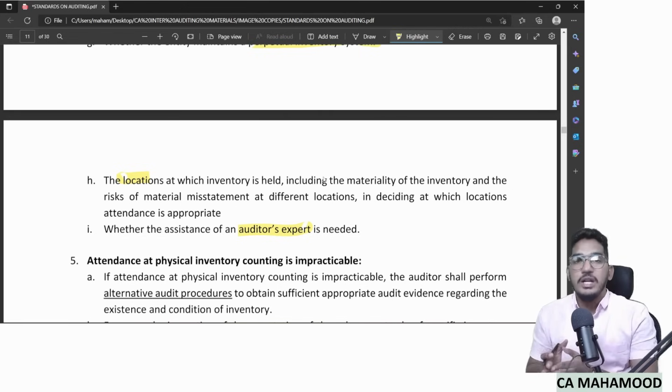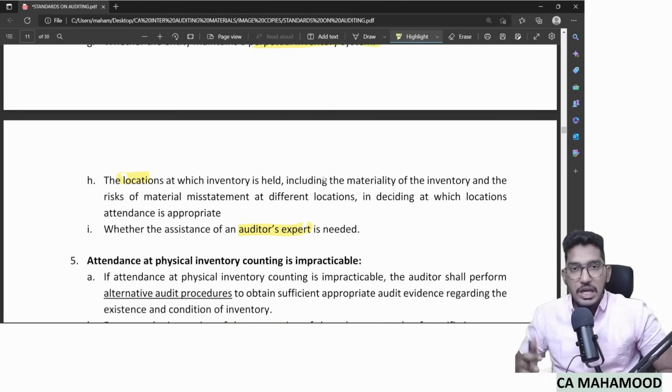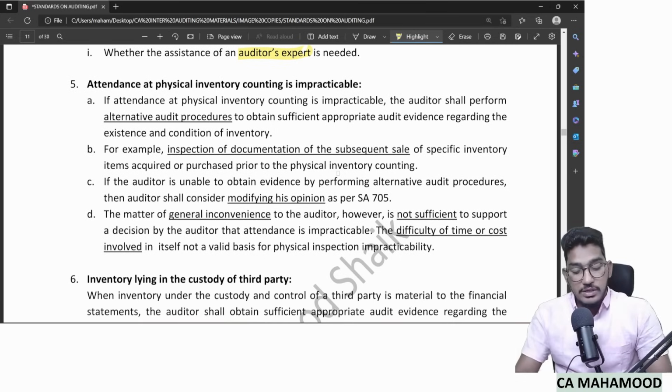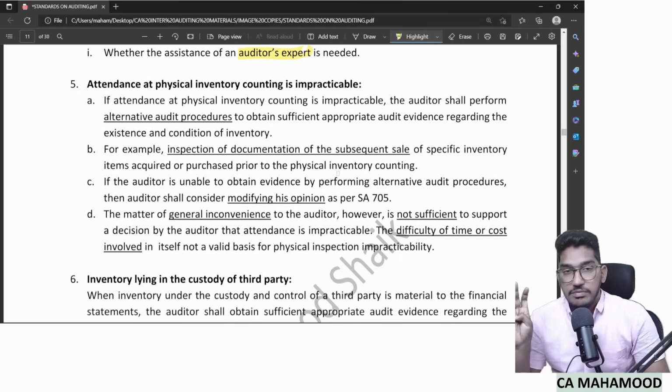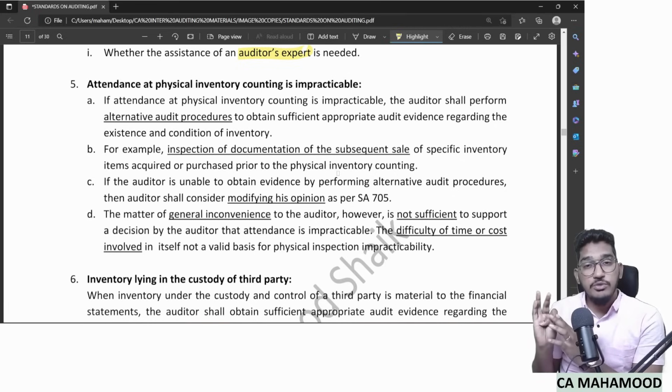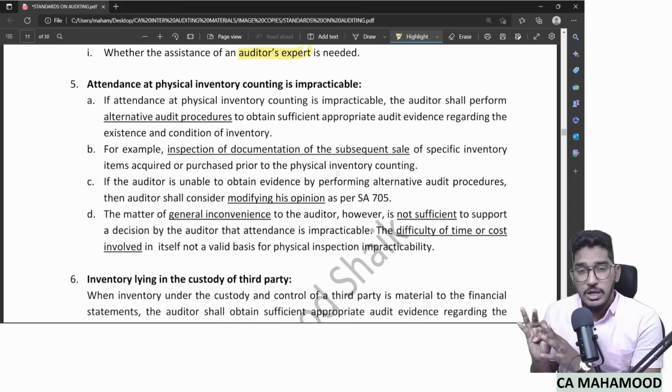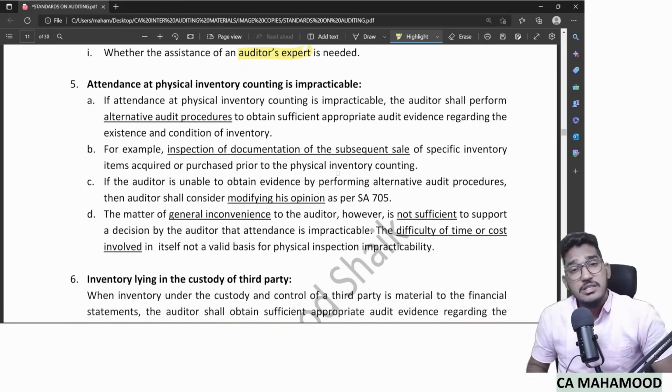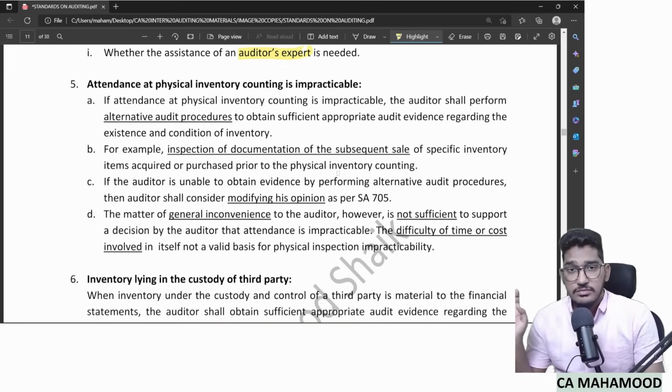So whenever you go and attend physical verification on your own, these are the things you need to keep in mind. Now, one more thing. Sometimes management conducted physical verification. They invited you, you did not go. Then you thought of doing physical verification on your own, but because of some extreme circumstances, doing physical verification has become completely impracticable. Management first called you, you did not go.